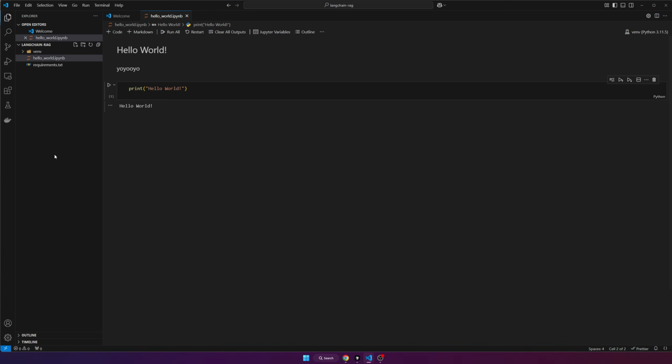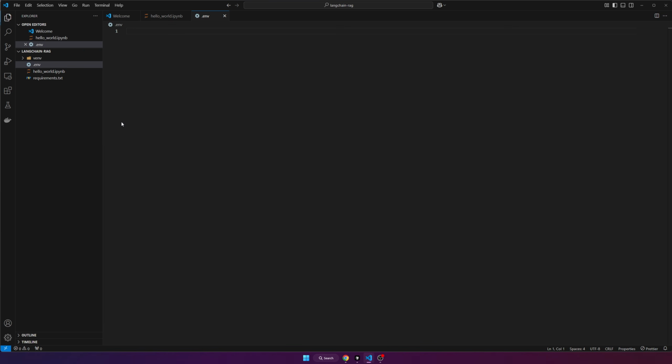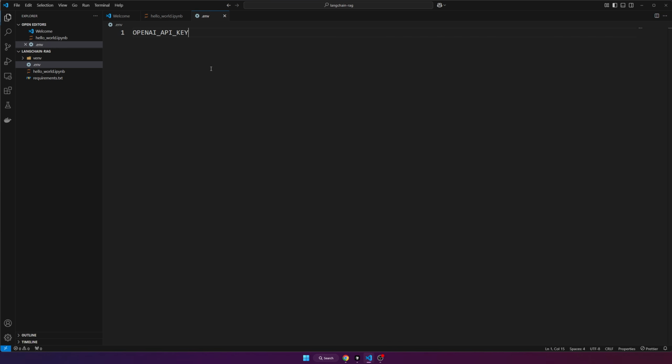But another easy way to do it for any system would be to create a local .env file, so .env. So yeah, the name is literally just .env. That's the extension. There's no file name, and it starts with a dot because it's a hidden file. And so inside of here, you just simply put the keys that you want to store. So in this case, we want to do OPENAI_API_KEY. If you're planning on using OpenAI, it needs to be this exact name here because it doesn't recognize any other name. So that's the name it will be looking for. So once you have that, put an equal sign, and then after that you put the key. No spaces or anything, just put the key that I taught you how to grab before, okay? So paste it there and save the file and you're good to go.